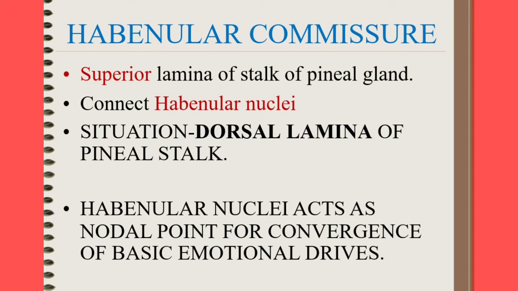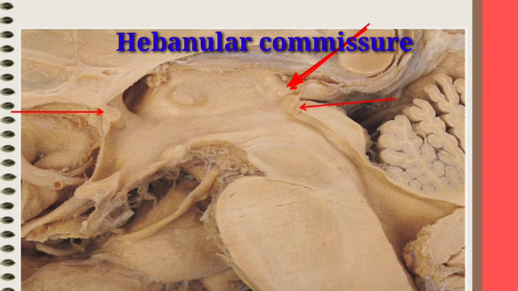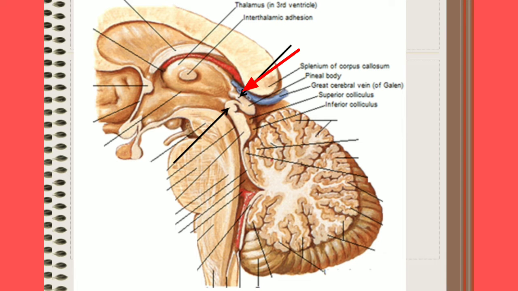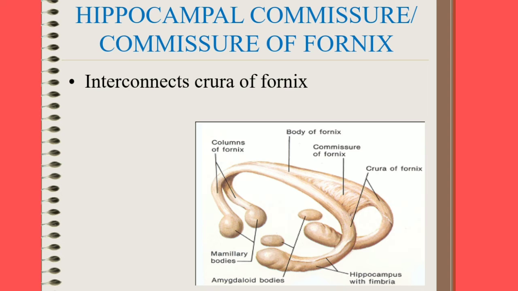What is habenular commissure? It connects the habenular nuclei of the two sides. It lies in the superior lamina of the stalk of pineal gland. It is situated on the dorsal lamina of the pineal stalk. It acts as a nodal point for convergence of basic emotional drives. The next commissure is hippocampal commissure or commissure of fornix. It interconnects the crura of the fornix.